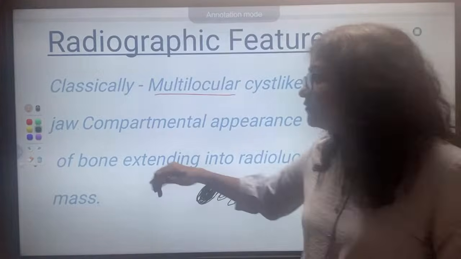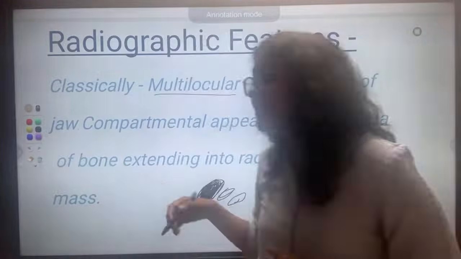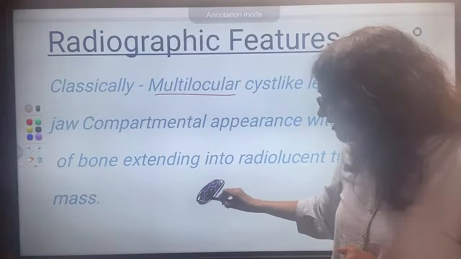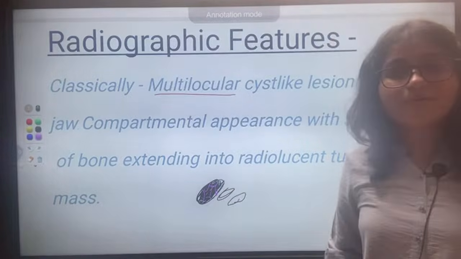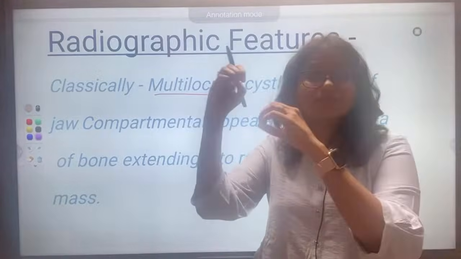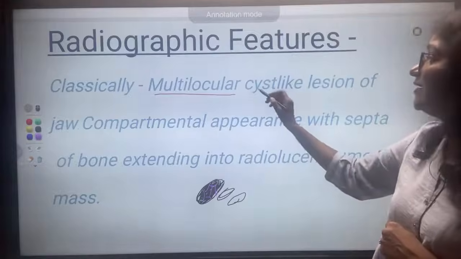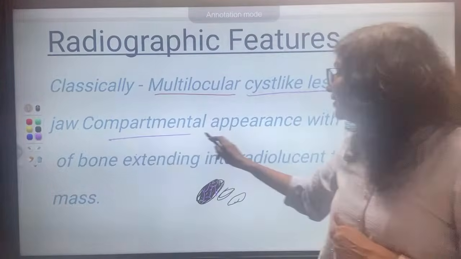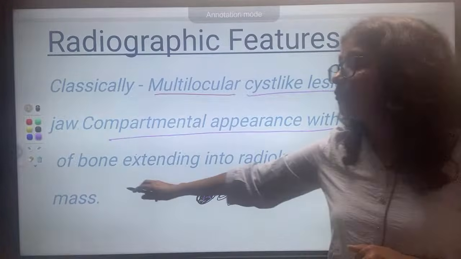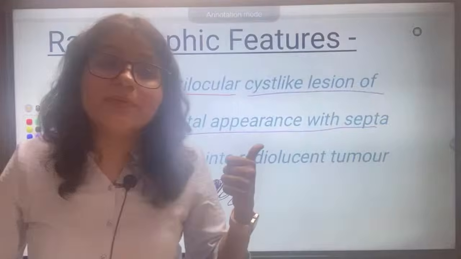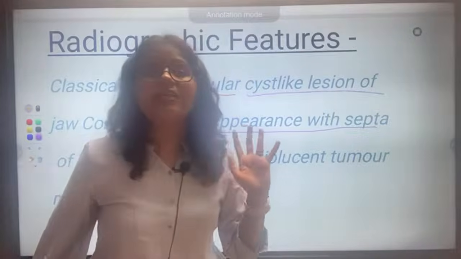If this growth has many septa of bone through it, this is a multilocular appearance. Many loculi will be there. What is the classic appearance? A multilocular cyst-like lesion of the jaw, that is a compartmental appearance with septa of bone extending within the mass. So remember this one term, compartmental or multilocular appearance.